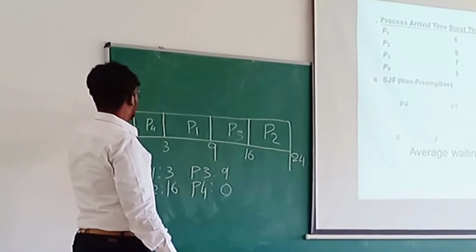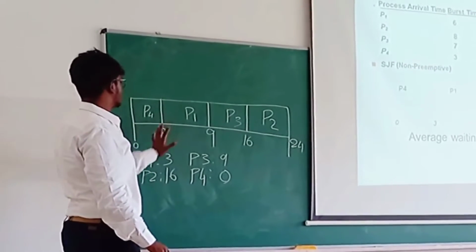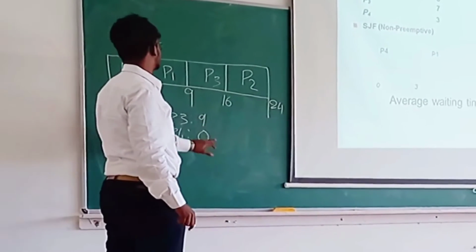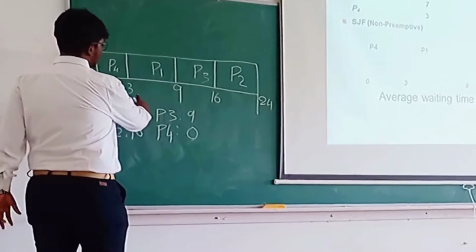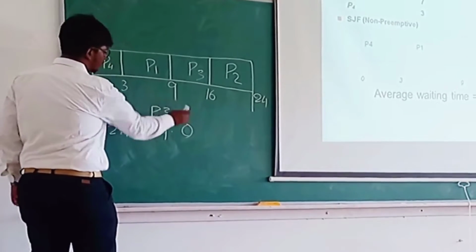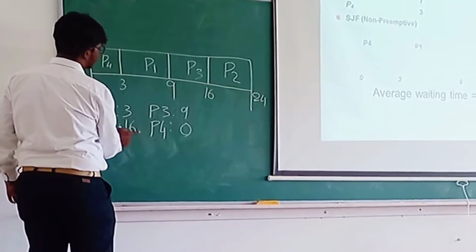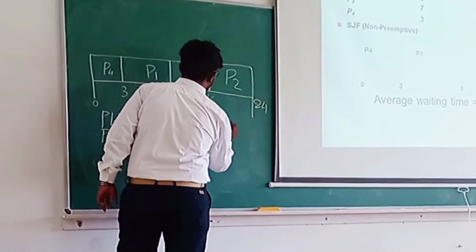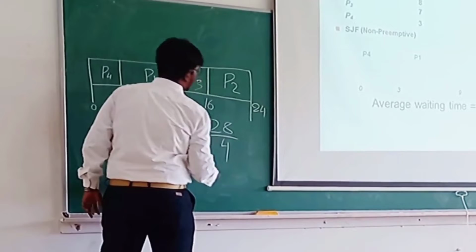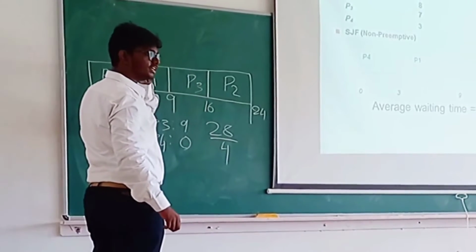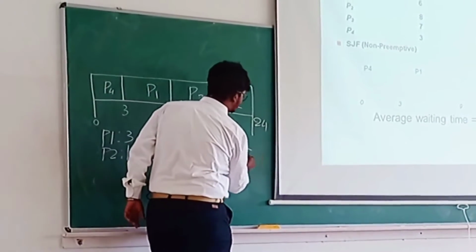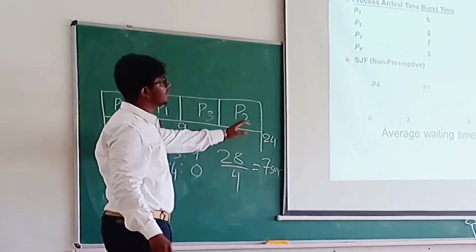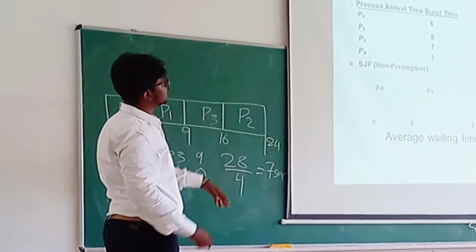Here are the waiting times of each process. P1 is 3 seconds, P2 is 16 seconds, P3 is 9 seconds, and P4 is 0 seconds. When we add all these 4, 3 plus 16 is 19, 19 plus 9 is 28, divided by 4, because there are 4 processes. You will get 7 seconds. 7 seconds is the average waiting time for shortest job first.